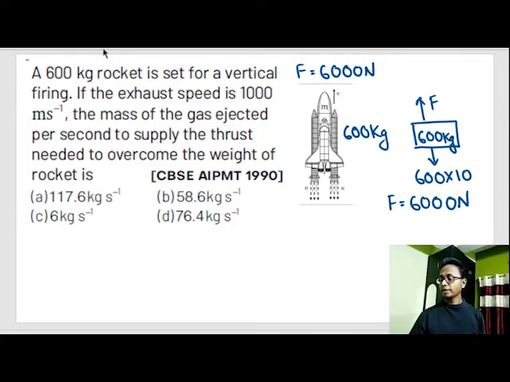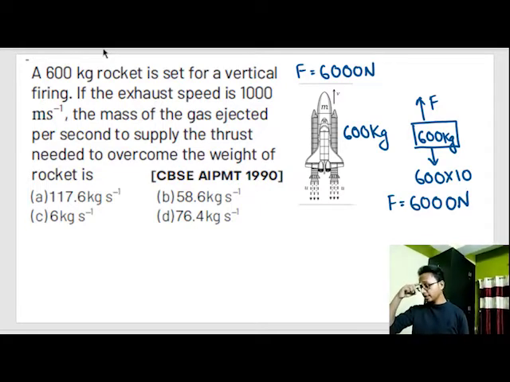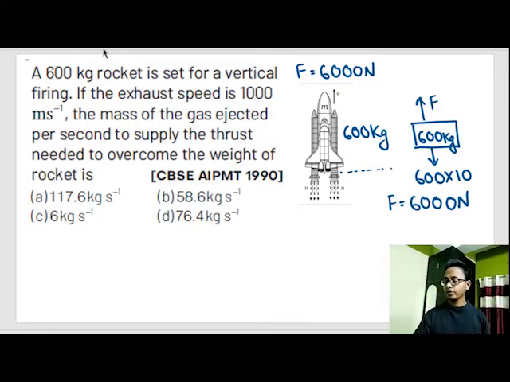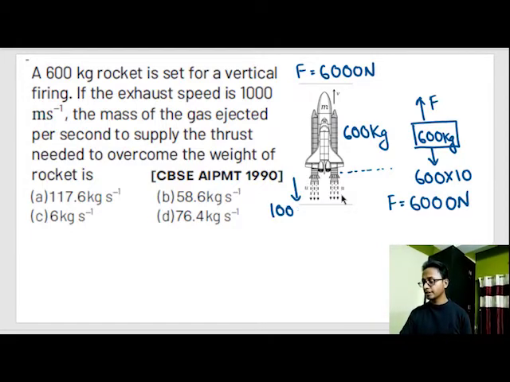Okay, remember this 6000 Newton is just being used to counter the gravity. There is still no acceleration out here. Now this 6000 Newton would be applied by this exhaust gas out here, and the velocity of this exhaust is given by 1000 meter per second.